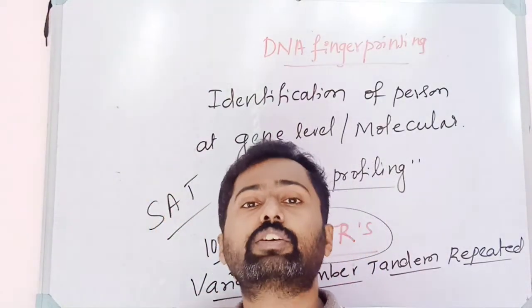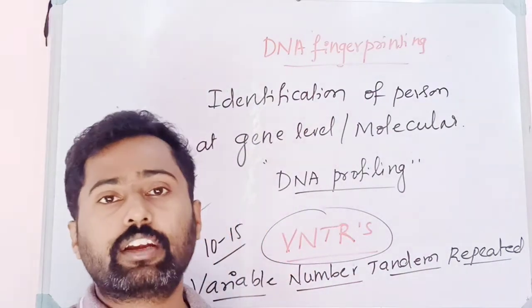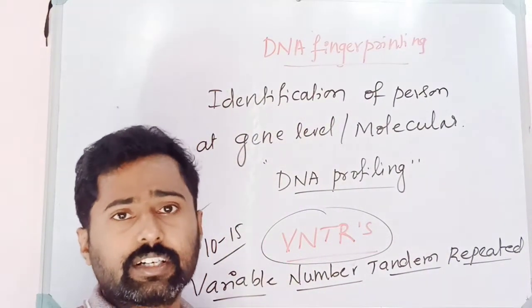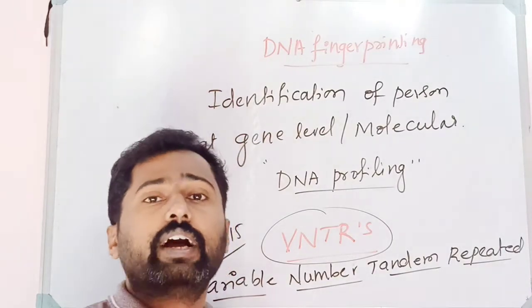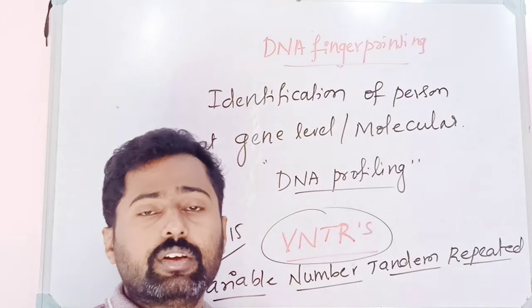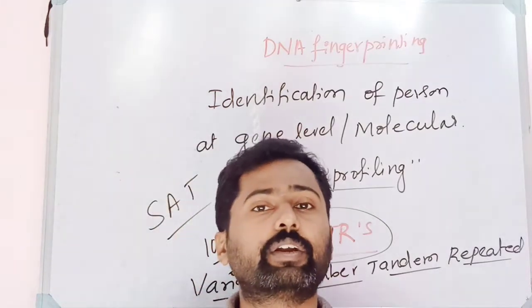Mainly it can be used in forensic science or in identification of parentage or disputed parentage, or reuniting the child with the parent, or identification of an immigrant. So for various purposes DNA fingerprinting can be used.